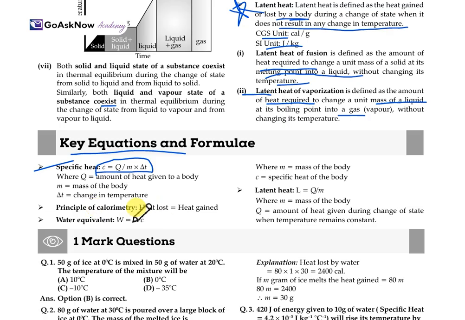The principle of calorimetry is simple: heat lost is equal to heat gained. Water equivalent W is equal to M C, where M is the mass of the body and C is the specific heat of the body. Latent heat L is equal to Q by M, where M is the mass of the body and Q is the amount of heat given for the change of state when the temperature remains constant. So these are the important key equations and formulas.